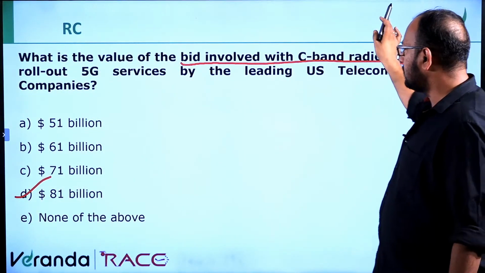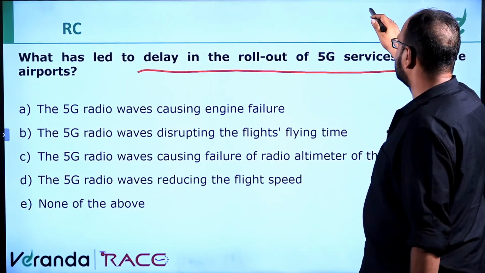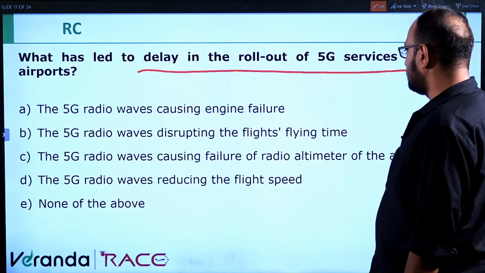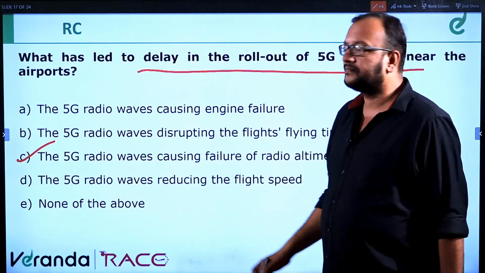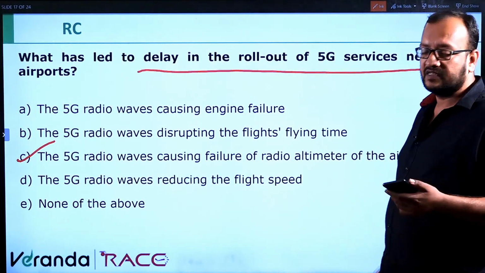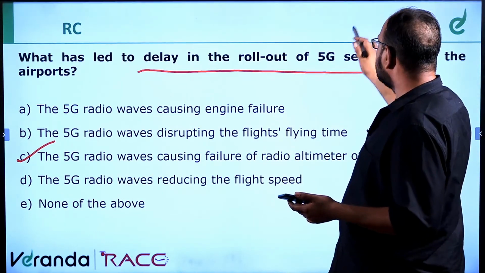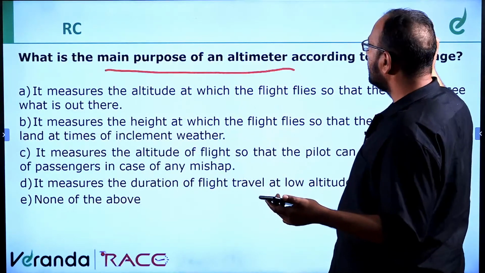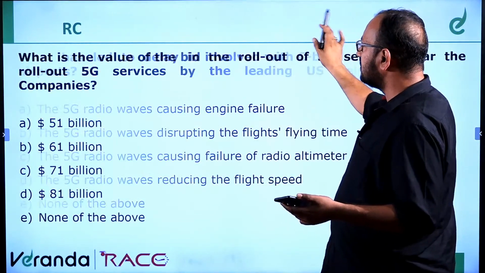Next question. What has led to the delay in the rollout of 5G services? This is the answer: the 5G radio waves causing failure of the radio altimeter of the aircraft. Moving ahead to the next question. What was the next question? Main purpose of an altimeter. Let's go ahead and see the main purpose of the altimeter.